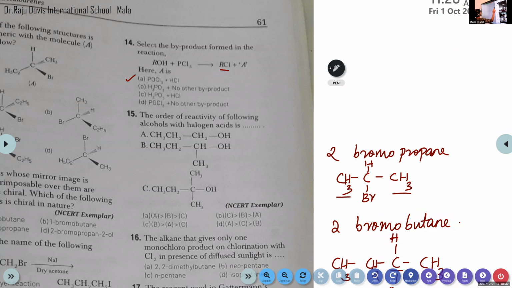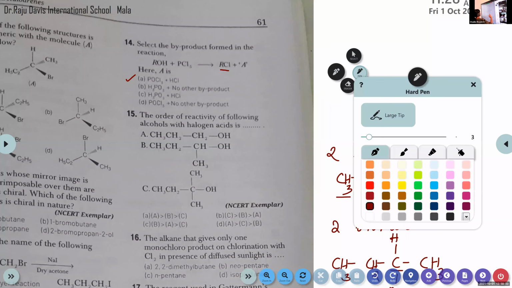Then question number 15. The order of reactivity of the following alcohols with halogen acid is. Option A, CH3CH2CH2OH; B, CH3CH2CH(OH)CH3; C, CH3CH2C(CH3)2OH.